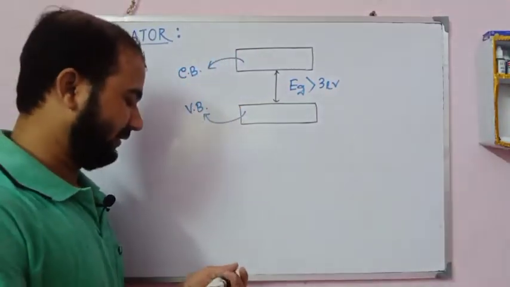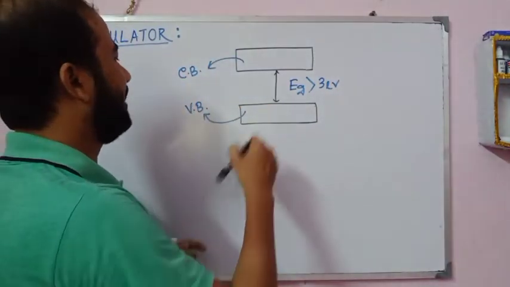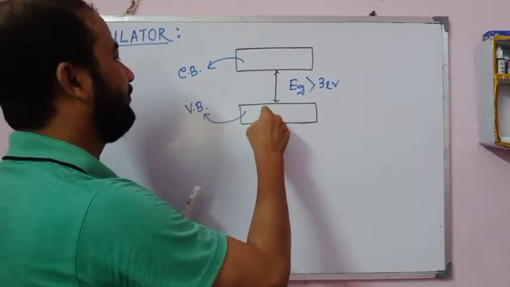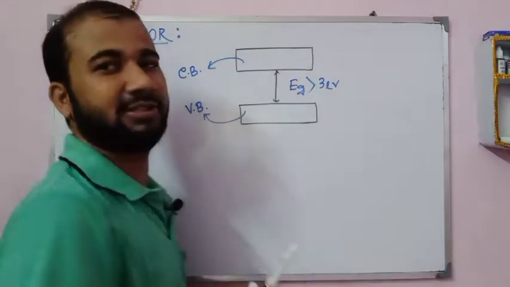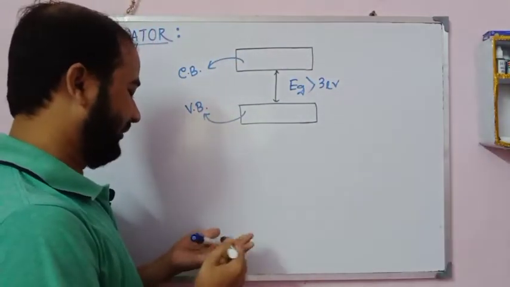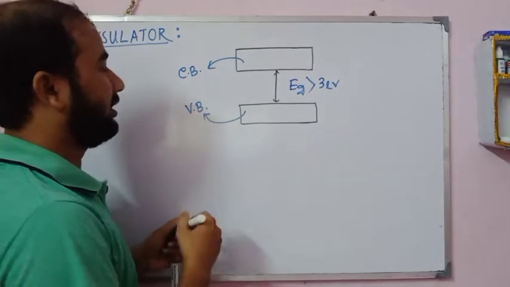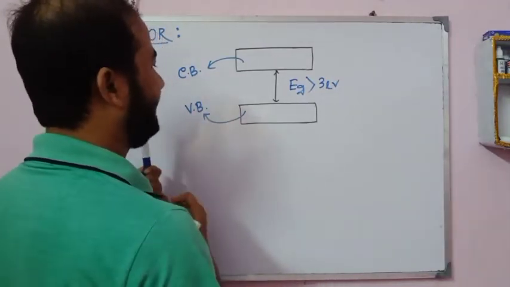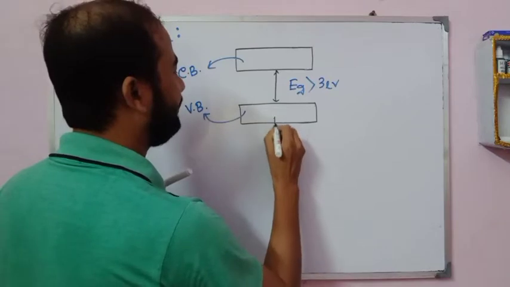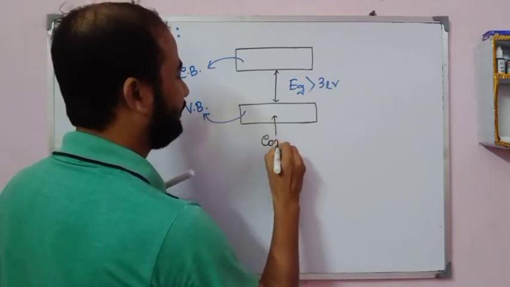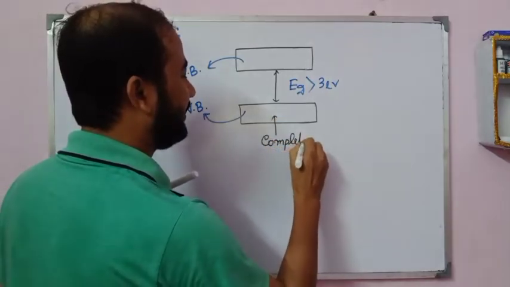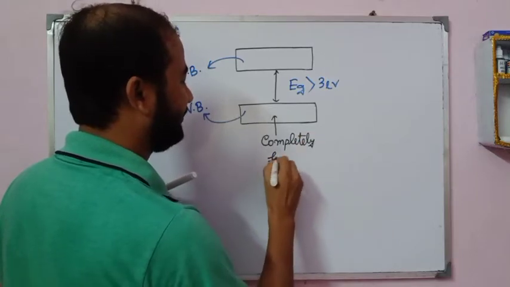So here electrons are unable to jump from the valence band to the conduction band. That is why the valence band is completely filled with electrons. In this case the valence band is completely filled with electrons.